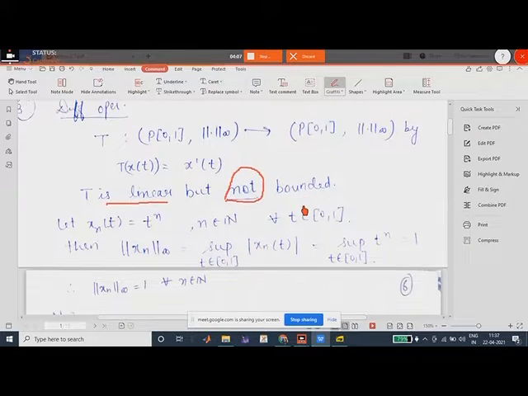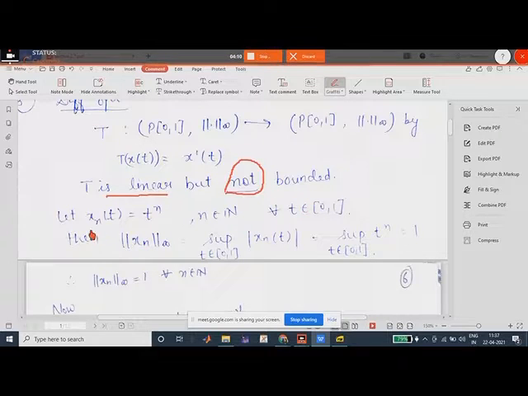For that, we take a sequence x_n(t) equal to t to the power n, where t belongs to [0,1] and n is a natural number.